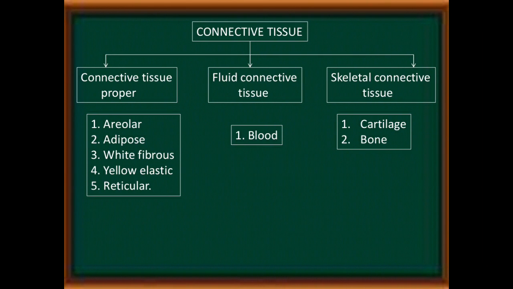Now see the types of connective tissue. Connective tissue proper, for example areolar tissue, adipose tissue, white fibrous, yellow elastic and reticular. Fluid connective tissue, blood. Skeletal connective tissue, cartilage and bone.